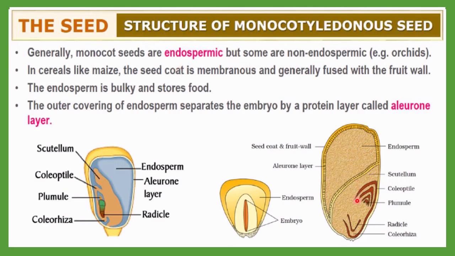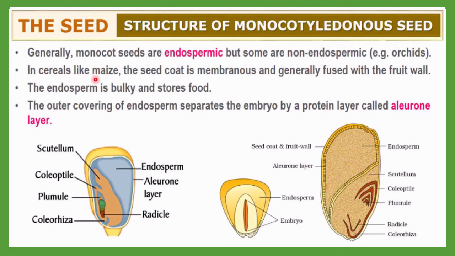So monocotyledonous seeds have endosperm, and that's why mostly all monocots are endospermic, but some are non-endospermic, meaning some examples are not endospermic. An example is the orchid. Orchid is a monocotyledonous plant but does not have any type of endosperm within the seed, so it is a non-endospermic seed.